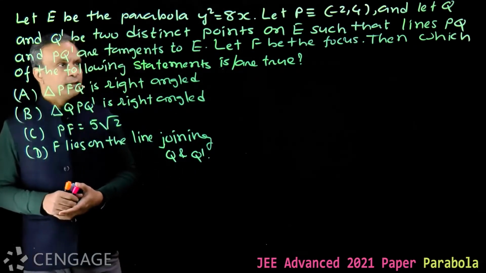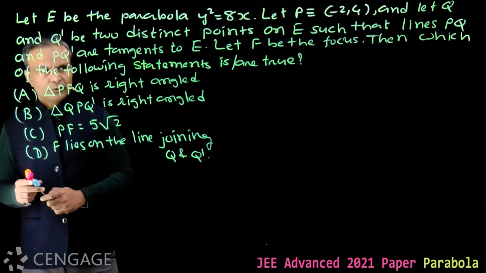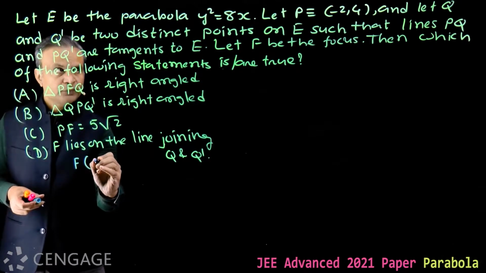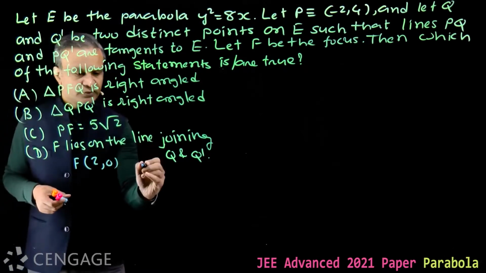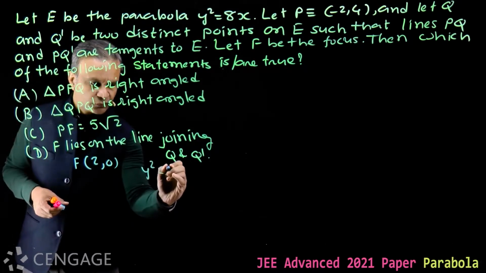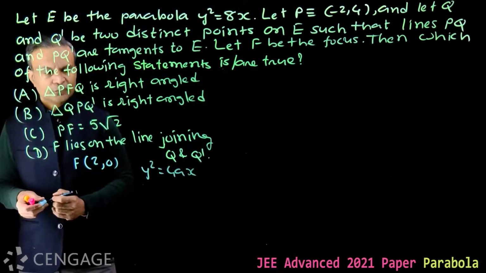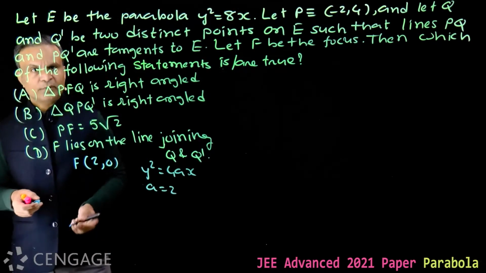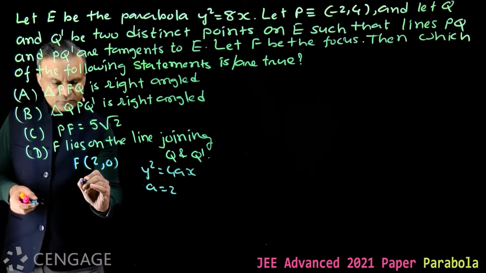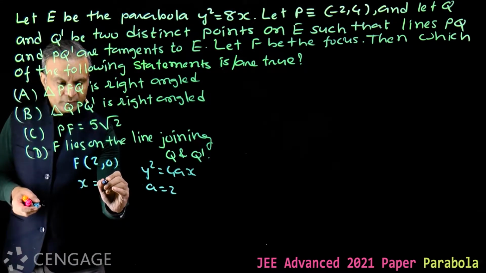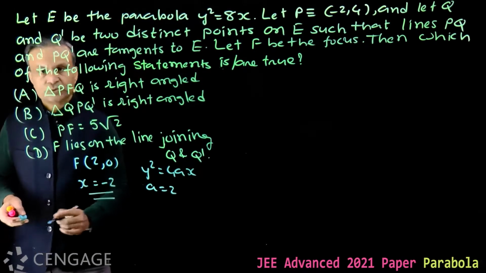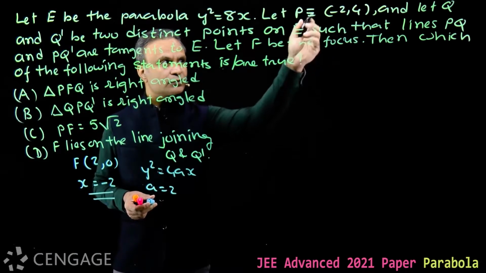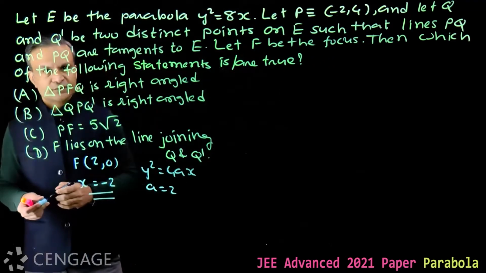Okay. Now we have parabola y square is equal to 8x. Its focus F will be (2, 0). Compare the equation to y square is equal to 4ax, we get a is equal to 2. So focus will be (a, 0), that is (2, 0), and directrix will be x is equal to minus a, or x is equal to minus 2. Now point P has coordinates (-2, 4), so this point lies on the directrix.